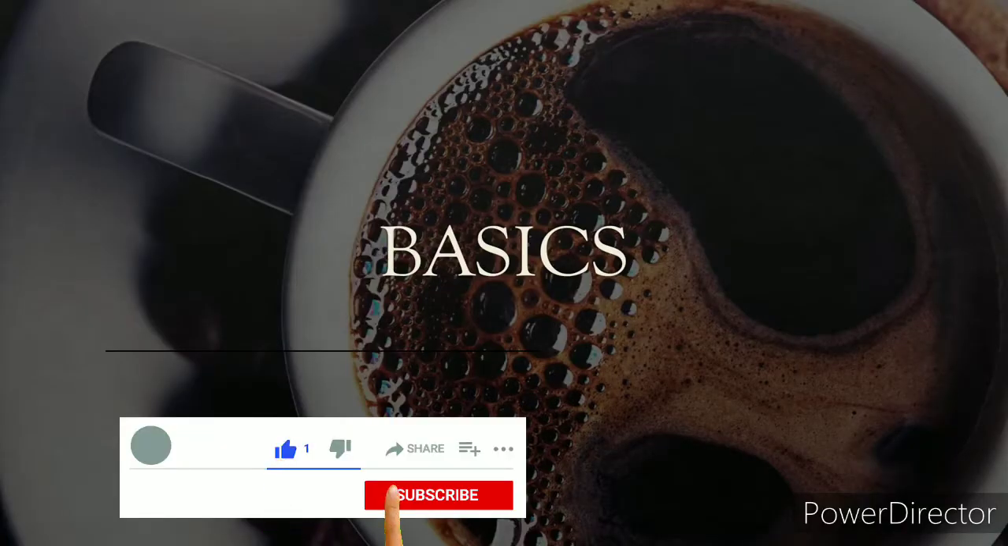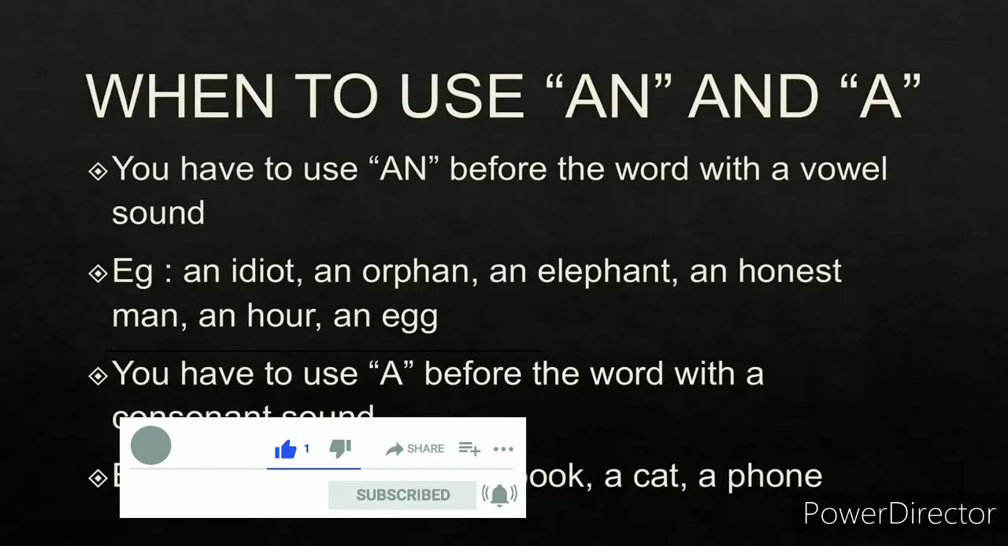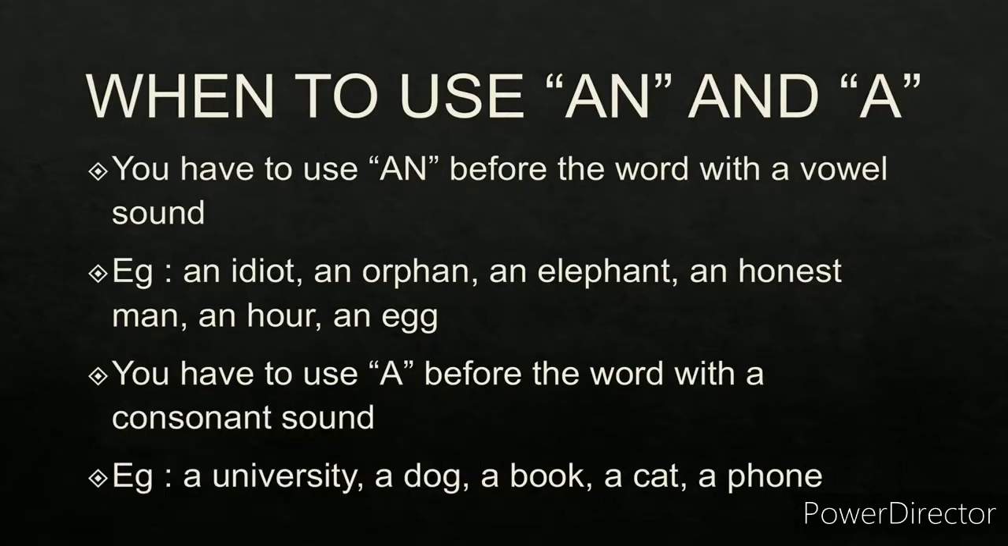Before actually getting into the lecture, let me explain to you the basics of a and the. Now this slide explains when to use an and when to use a. You have to use an before a word with a vowel sound. Remember, an means vowel sound. Just blindly remember this: an means vowel sound.